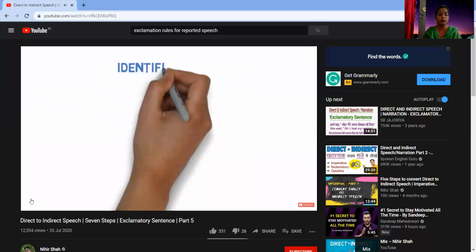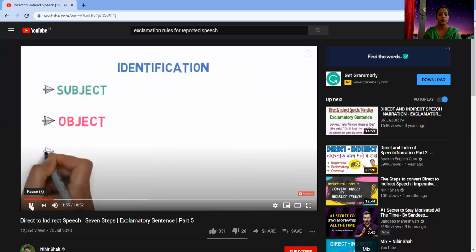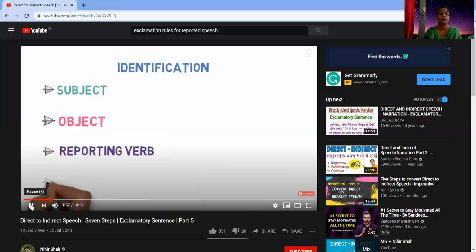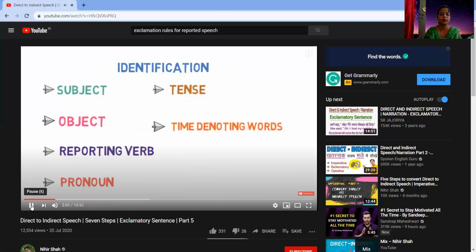In the identification process, we need to identify the subject and object. The next step is to identify how the conversion needs to be done. For this, there are precisely 7 steps. We'll be dealing with them one by one. The very first step is to identify the subject and the object in the sentence, the reporting verb, pronoun, tense, time denoting words, and exclamatory words.